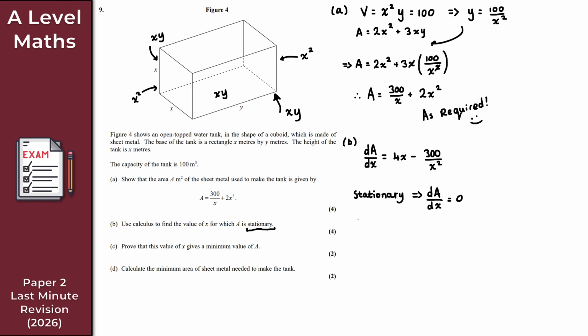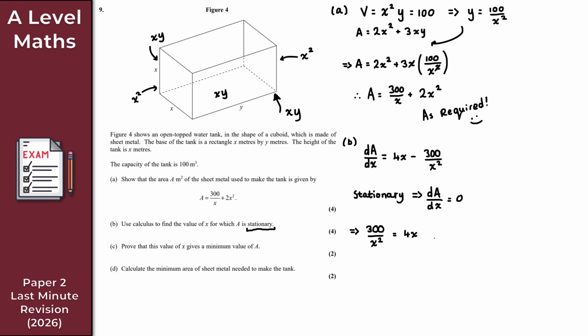So we set this equal to 0, and then I'm going to add 300 over x squared to both sides. So what I've got here is 300 over x squared is equal to 4x. So I've just added that to both sides.